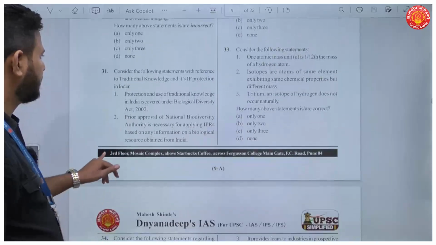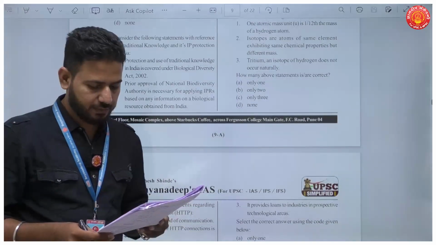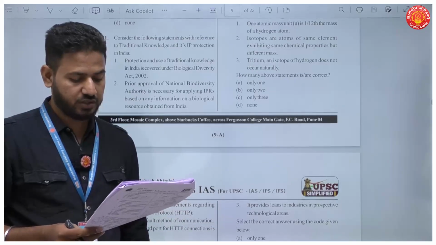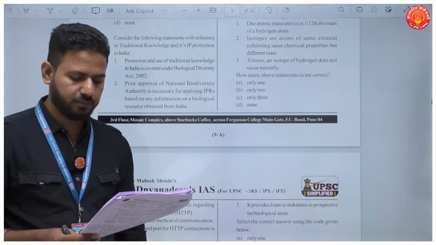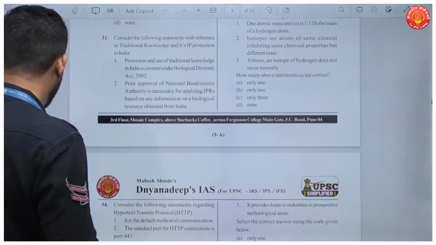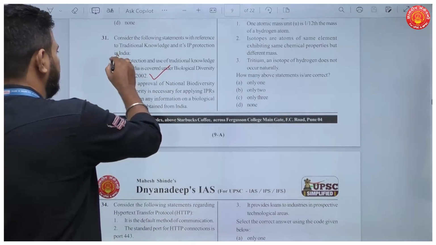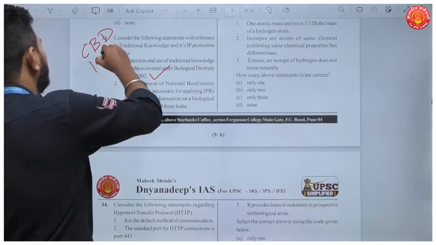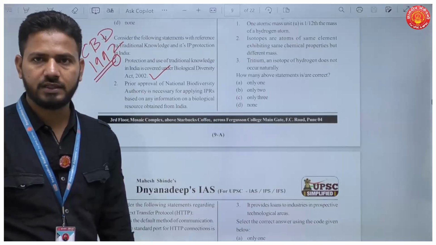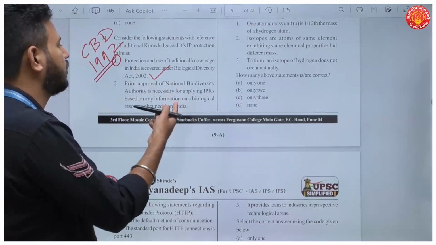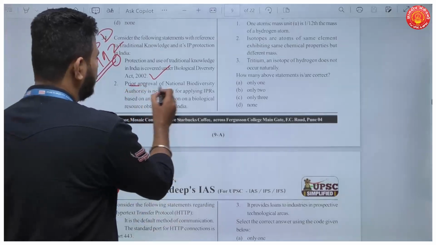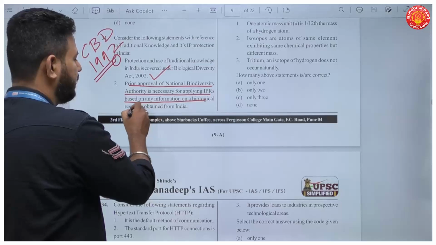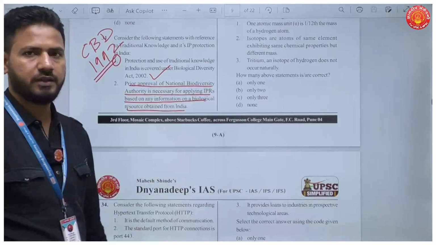Then question number 31. Consider the following statements with reference to traditional knowledge and its IP protection. Now the first statement is, protection and use of traditional knowledge in India is covered under the Biological Diversity Act 2002. Correct. This act was passed in India because of the CBD. India became part of the CBD, the Convention on Biological Diversity, in 1992. To implement this convention, India came up with the Biological Diversity Act, and prior approval of the National Biodiversity Authority is necessary for applying for IPRs based on any information on biological resources obtained from India.